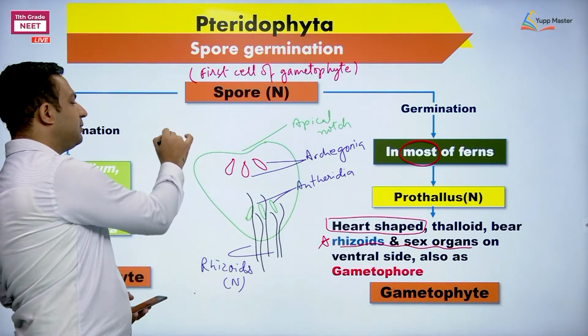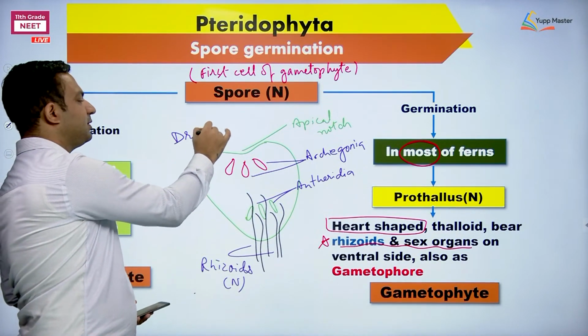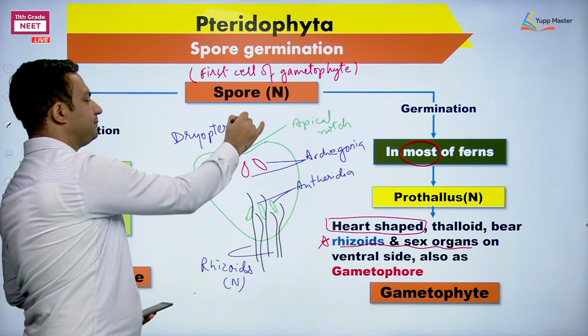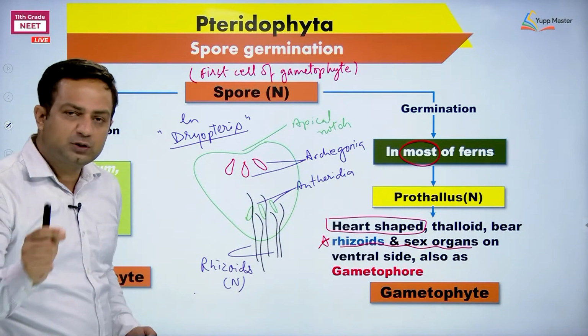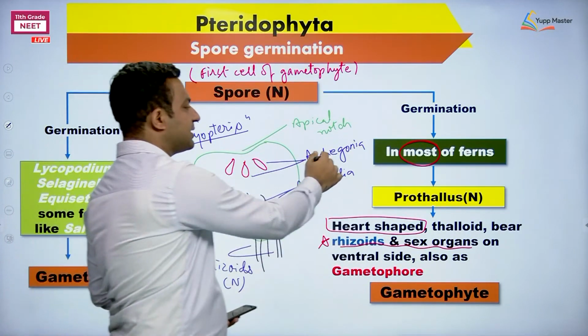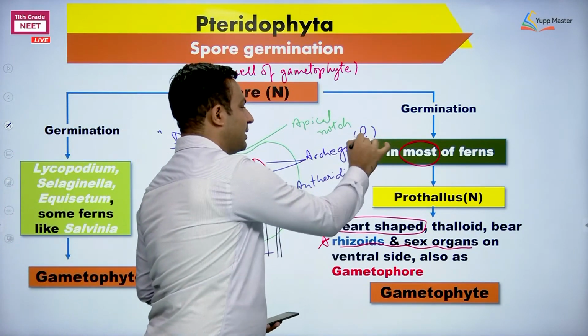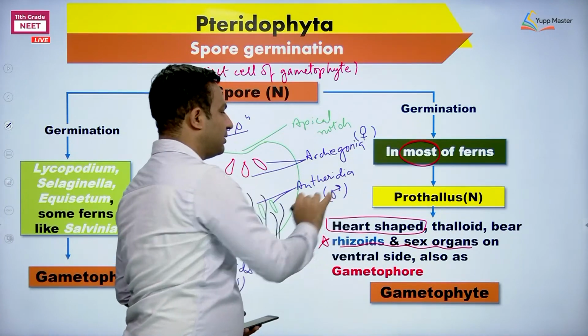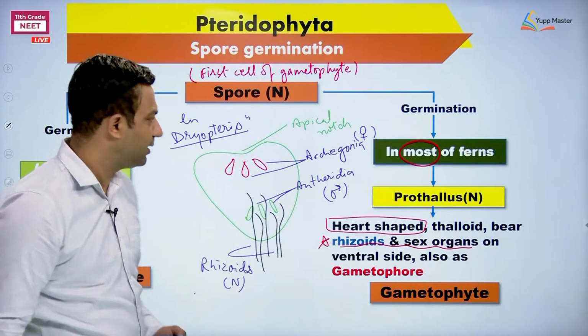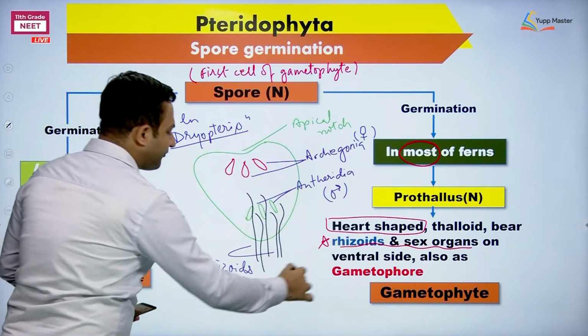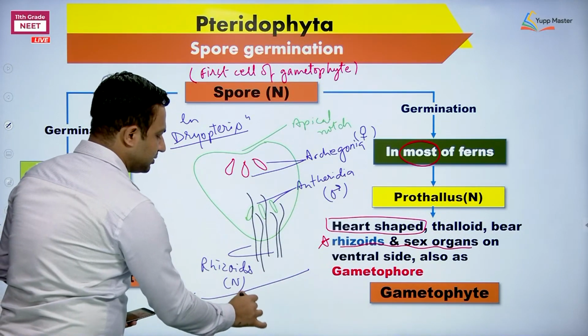This you can see in Dryopteris. Dryopteris is a fern. Both male and female sex organs: archegonia means female sex organ, antheridia means male sex organ. Both are present on the same gametophyte. It means the gametophyte is monoecious.